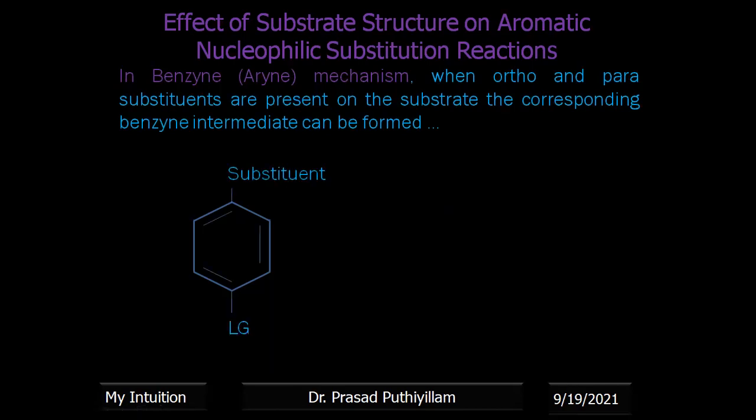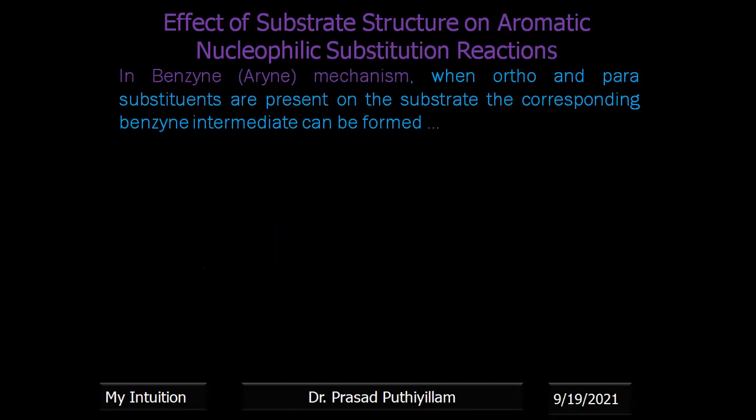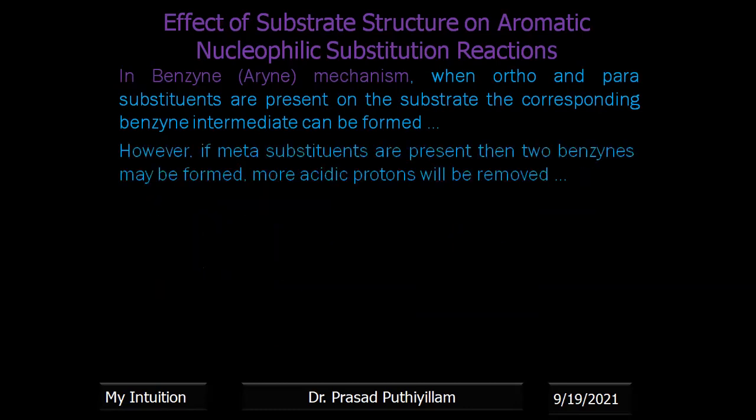Now, if the leaving group is at the para position to the substituent, whereas in the previous case the leaving group was at the ortho position, then the atoms which are eliminated are represented here, and we get the corresponding benzyne intermediate. If meta substituents are present, then two benzynes can be formed, as we saw in the cases of ortho as well as para.